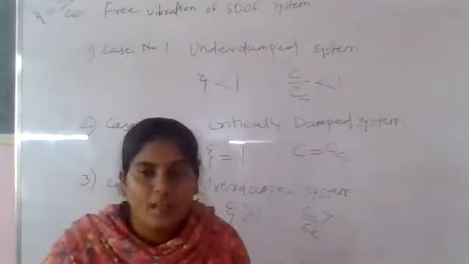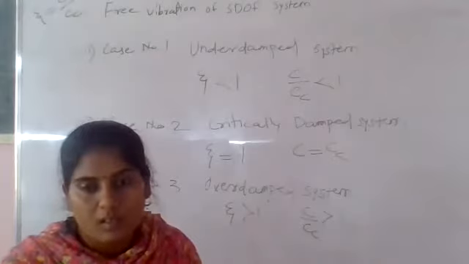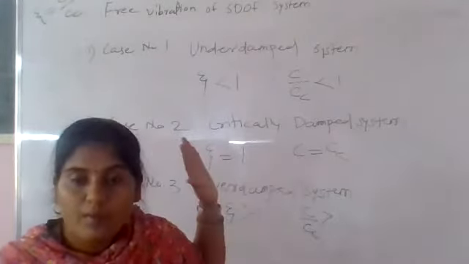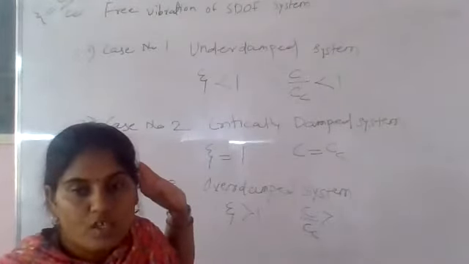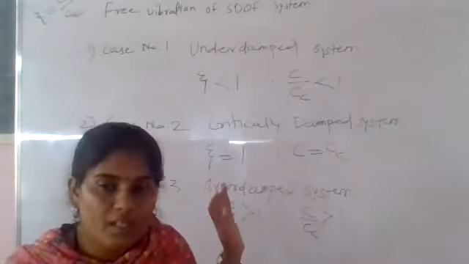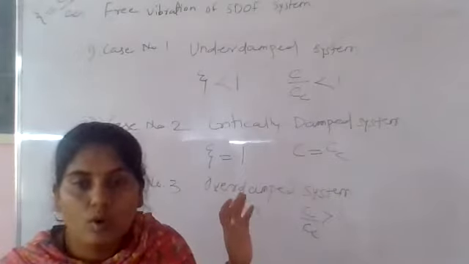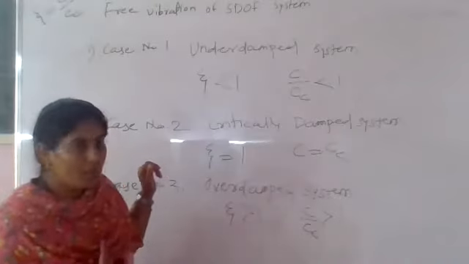First, you have to understand which type of derivation you have been asked. If such a derivation comes, it is the free vibration of damped system. That you have to understand first. Based on this, you have to go for which type of case is given in the problem.